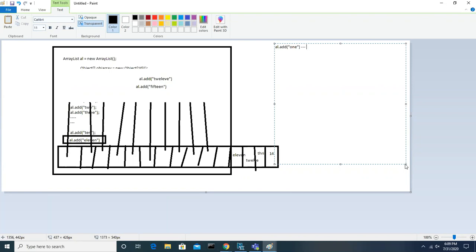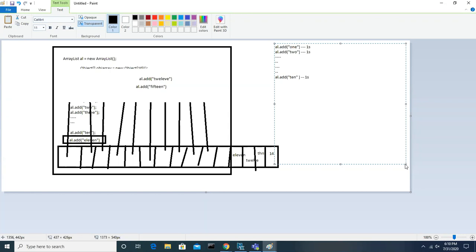Let's assume to add the first element, how much time does it take? 1 second. Generally it will not take 1 second, it will take milliseconds, but for our understanding I'm taking 1 second. When you add the 2nd element, how much time will it take? Let's assume 1 second. Like this, for the 10 elements in our example, how much total time will it take to add 10 elements? Let's assume the 10th element also takes 1 second.